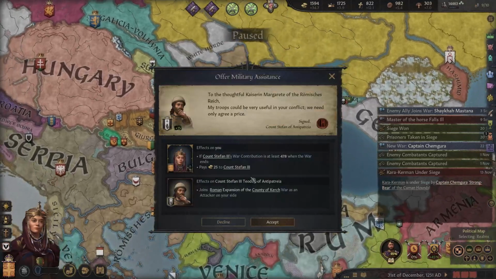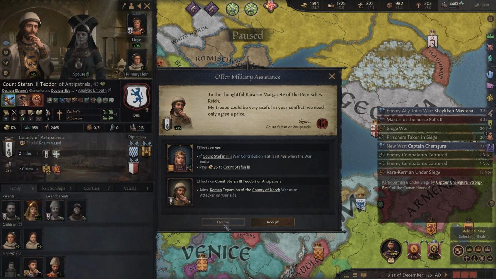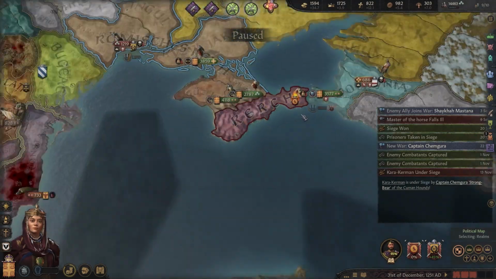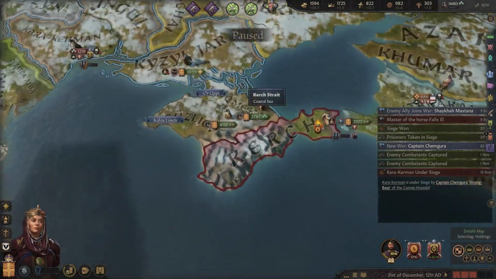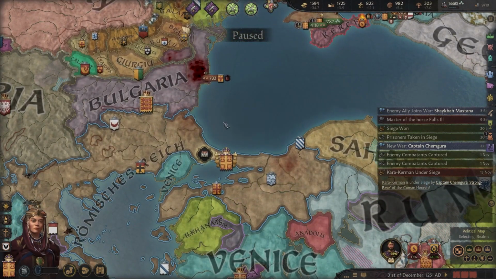Thank you. So the thoughtful Kaiserine Margaret, my troops could be very useful in your conflict. We don't really need your troops, I'm afraid. We just need to manage this siege over here, and it should be done well and quickly enough.